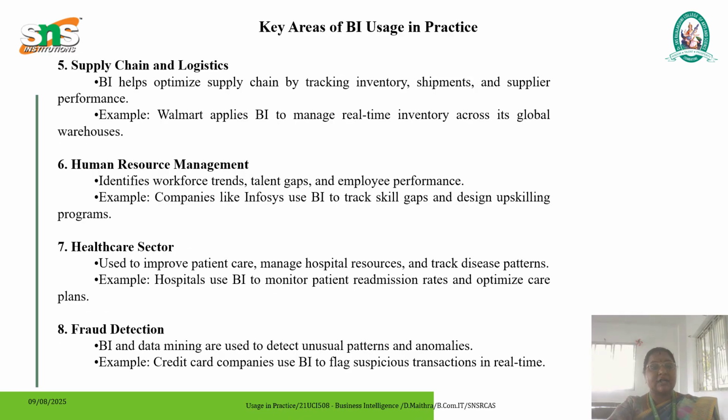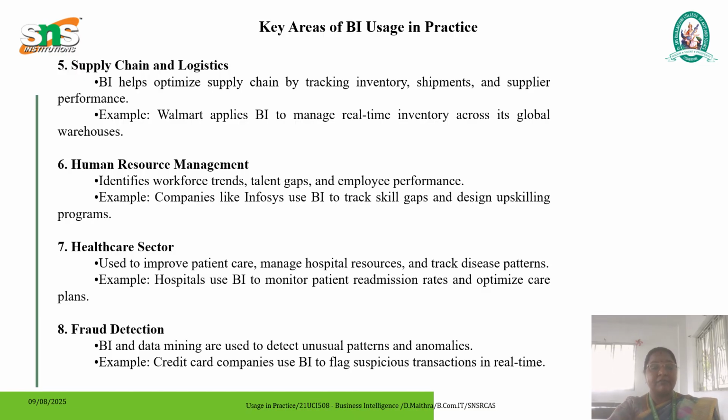The next one is supply chain and logistics. Here business intelligence is mainly helpful for tracking the inventory and shipping the products from one place to another, and the supplier performance. For this, they have taken the example of Walmart, how they manage real-time inventory across the global warehouses. Next one is human resource management.